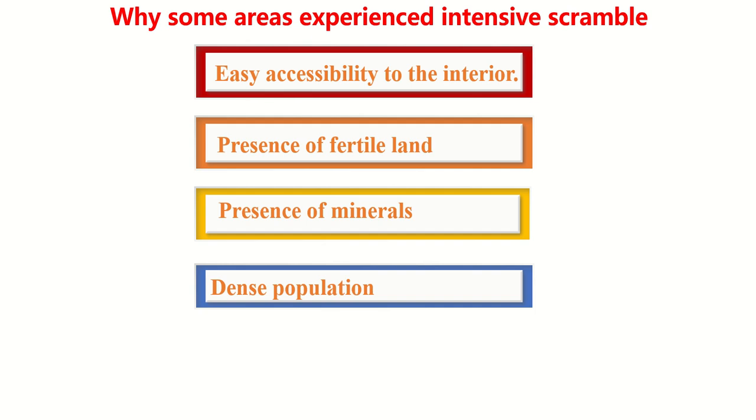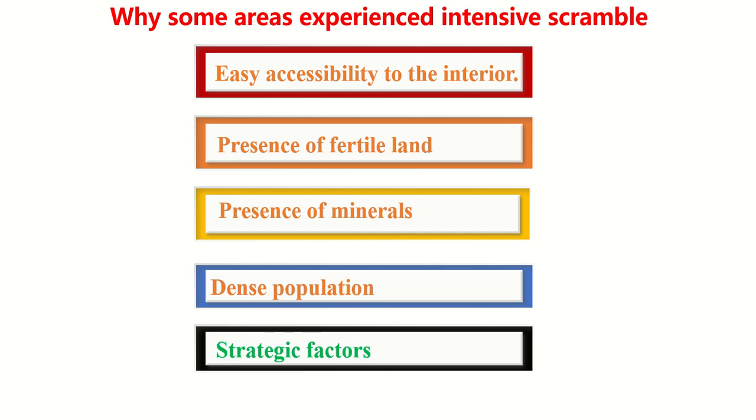Dense population. Why dense population? For them to get cheap labor for agricultural activities, and at the same time to get market. When there is high population, we are sure we can get a market for our commodities. When there is dense population, we're sure that we can get laborers for agriculture.